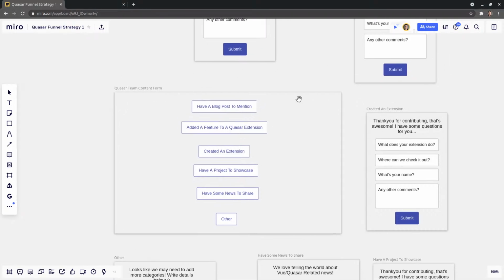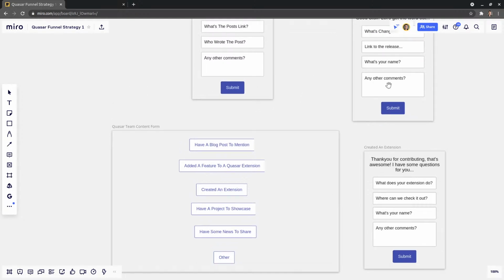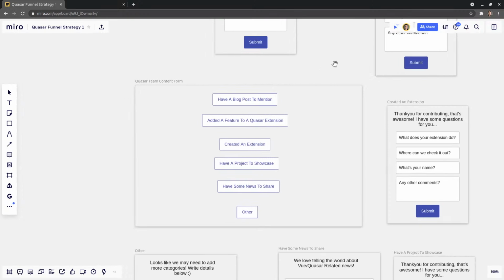Yeah, so as I was saying, the idea is it's going to be a very simple app that's got a page like this where you can click on the type of form that you're going to fill in, the type of content that you've discovered or created that you want to share with the rest of the Quasar community. And then you fill in the form, and then that is going to store it in the database. This is going to be a Laravel app, and also send the results to a Trello card